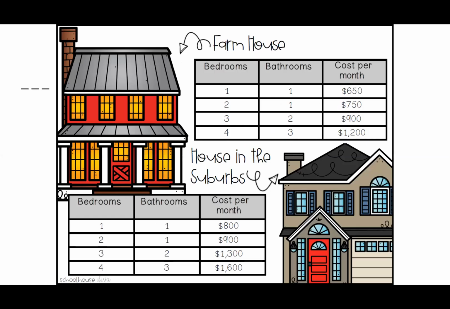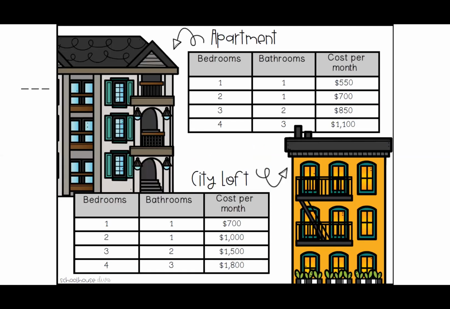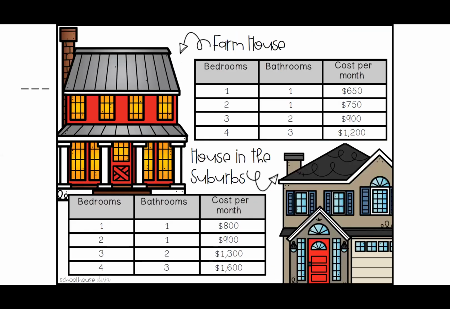So you choose a house. So you have 1, 2, 3, 4 options. Okay, and it has the number of bedrooms. So for example, if you have 2 kids, you need to make sure that you go with a 2-bedroom house. You could go with a 3-bedroom or 4-bedroom, but you need to have at least 2 bedrooms.